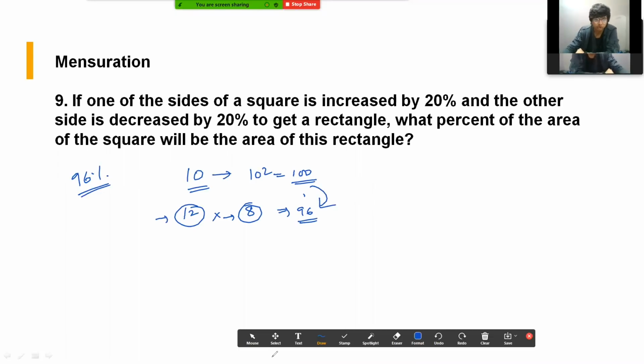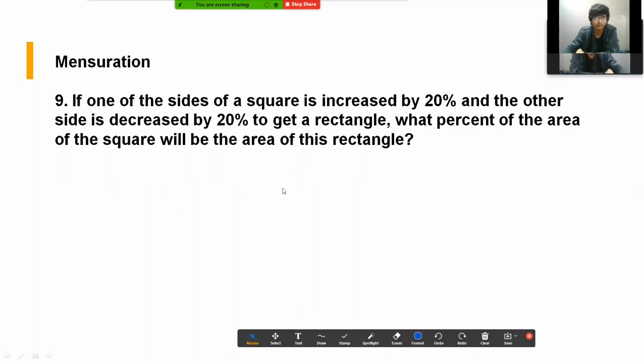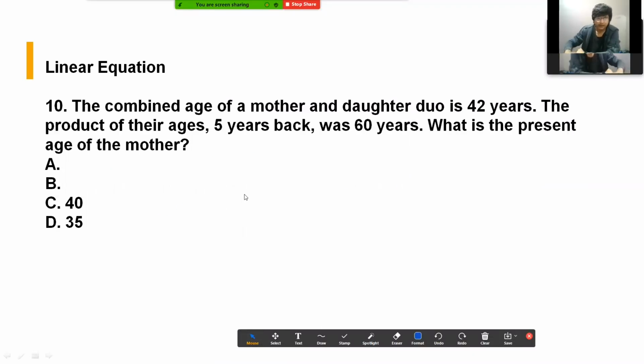Okay, so guys, this is how you should approach. Okay, this was again a really good question which could have been solved orally. So the combined age of a mother and daughter duo is 42 years. The product of their ages 5 years back was 60 years. Okay, what is the present age of mother?